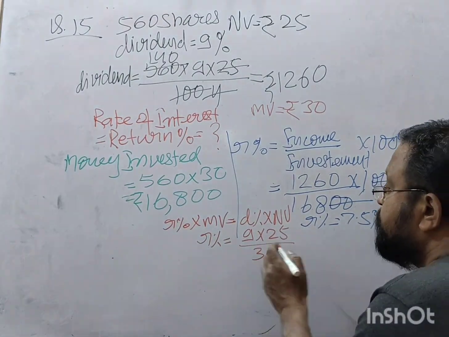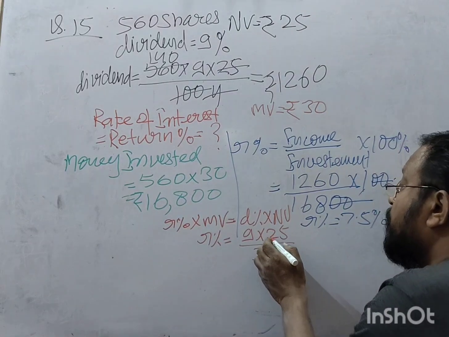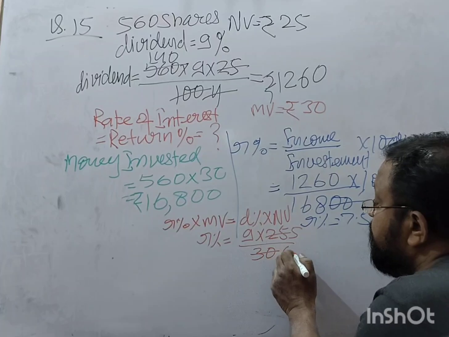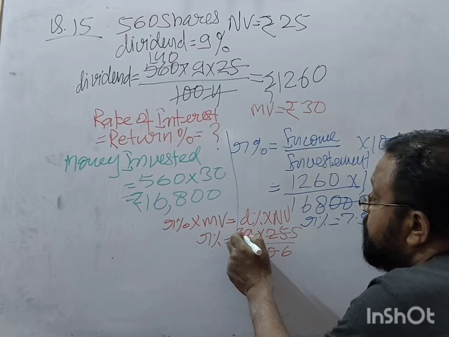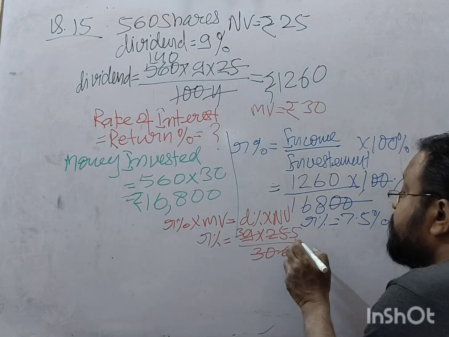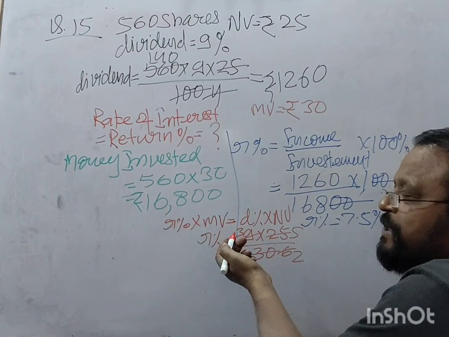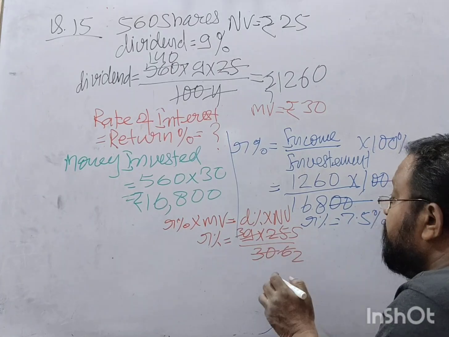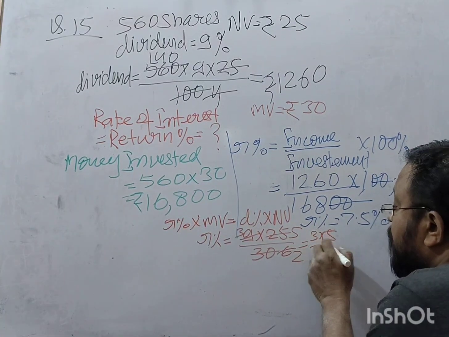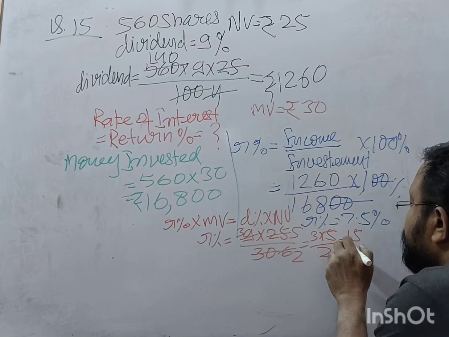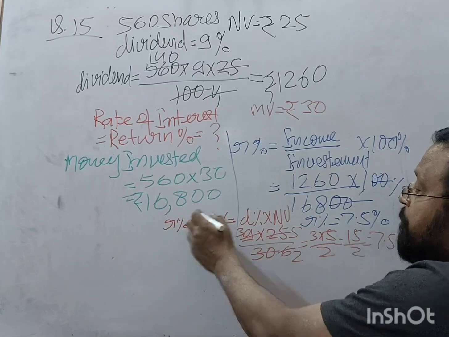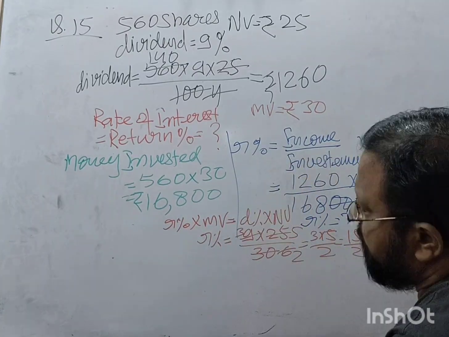Simplifying, 3 into 5 upon 2 becomes 15 by 2, which is 7.5%.